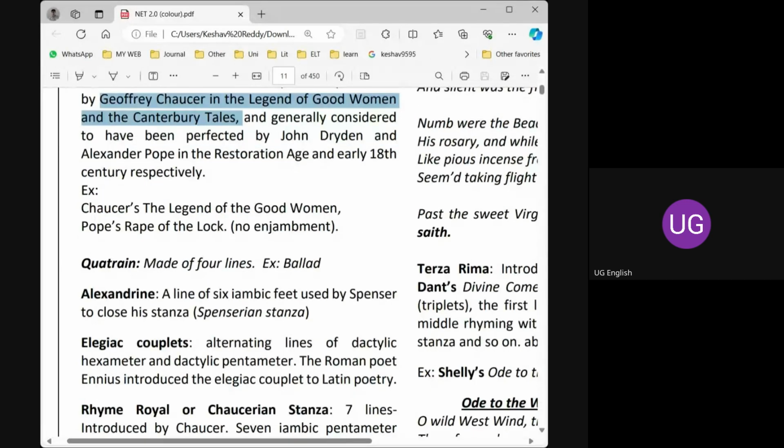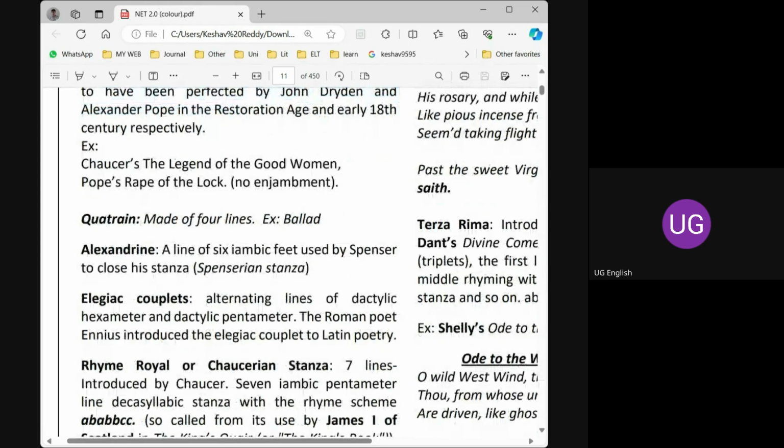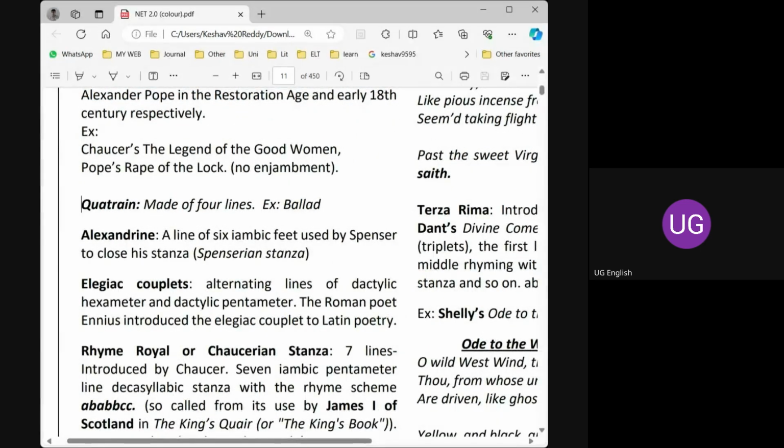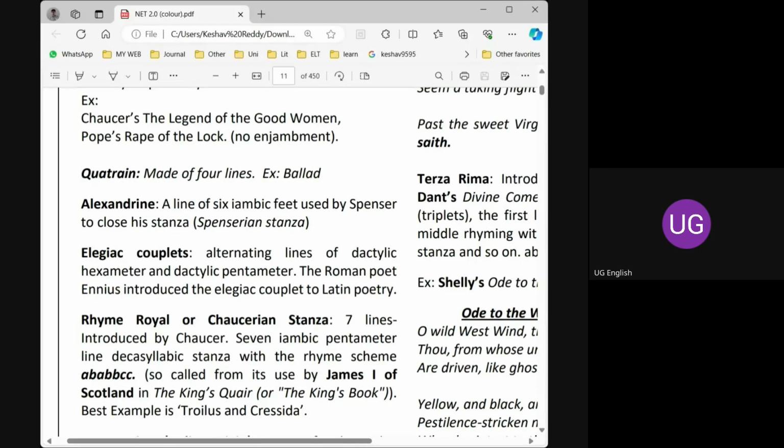Yes, we discussed the quatrain. I think we need not discuss it again. A quatrain is any poem of 4 lines. For example, a ballad. A ballad is a quatrain. It is written in quatrains. Ballad means a 4-line poem. This is a very good example. Again, we have an iambic meter.